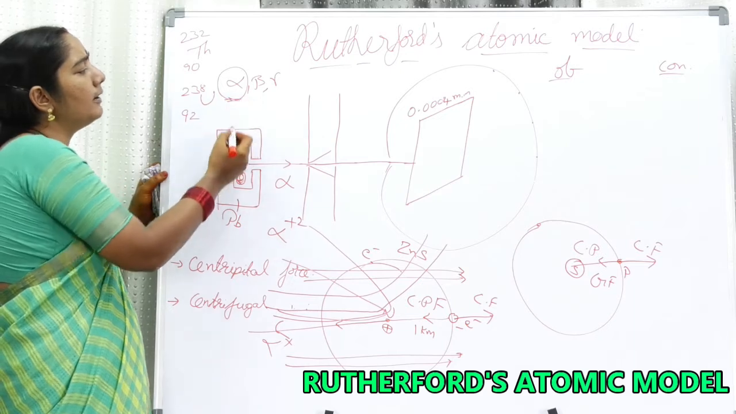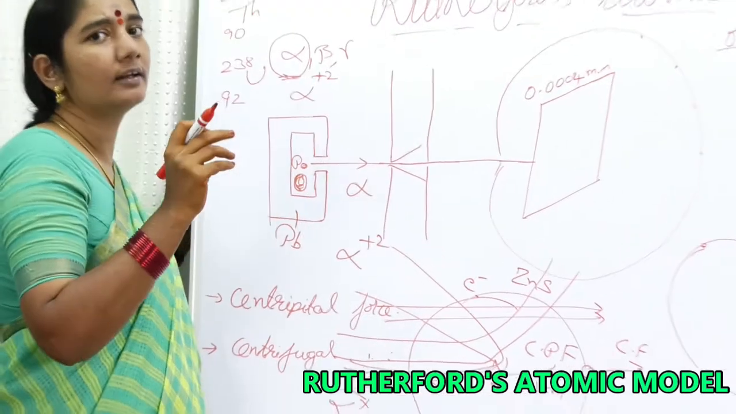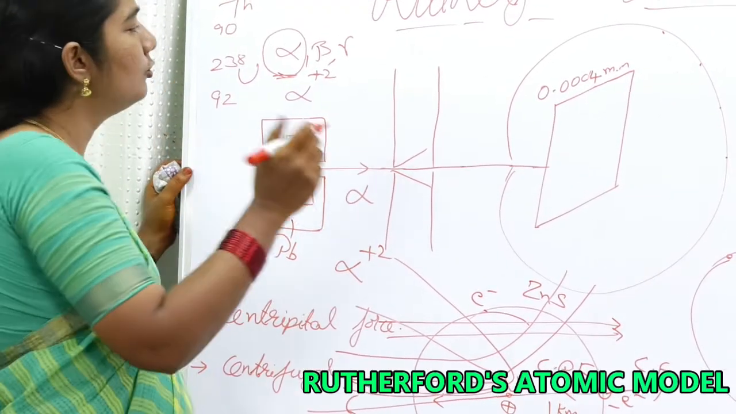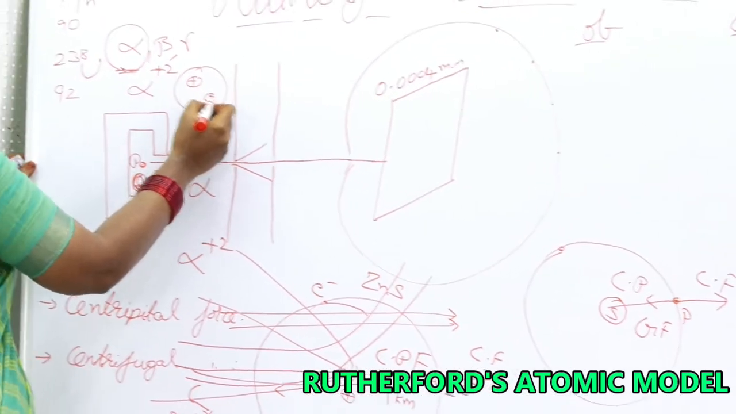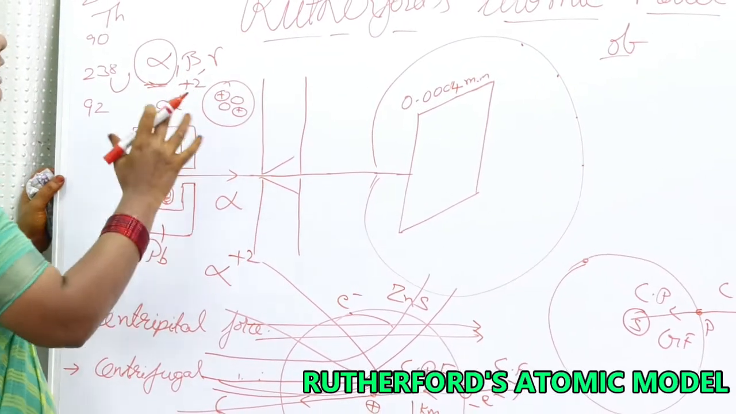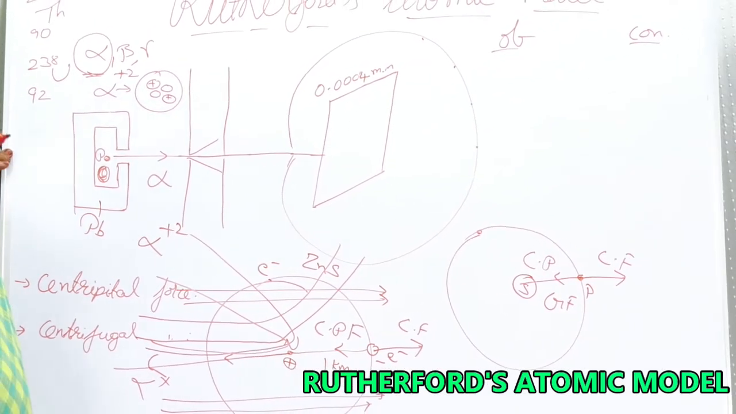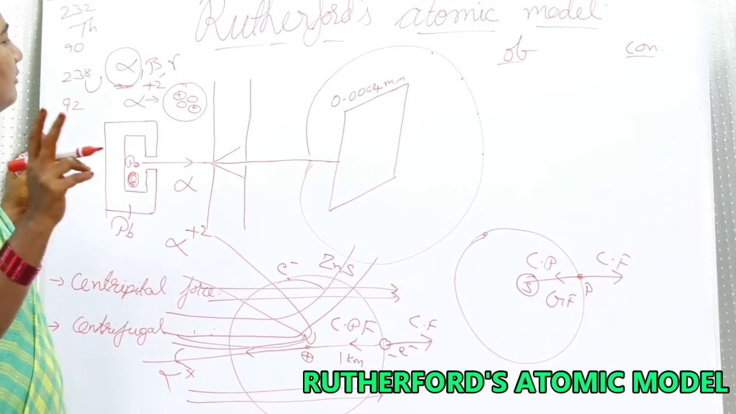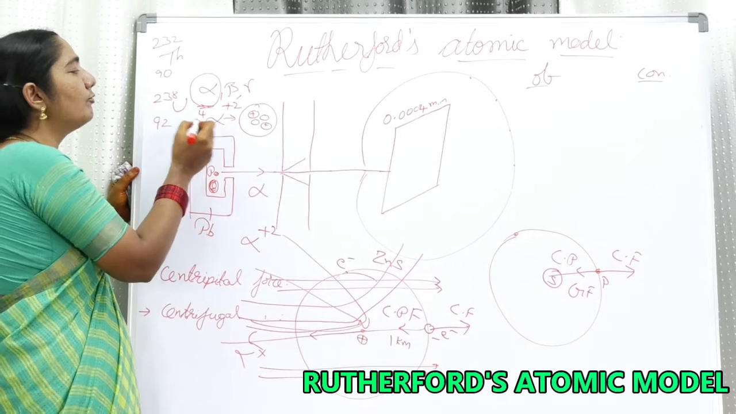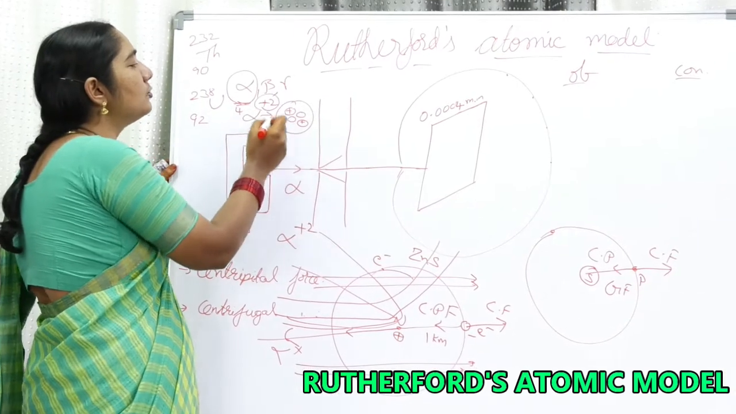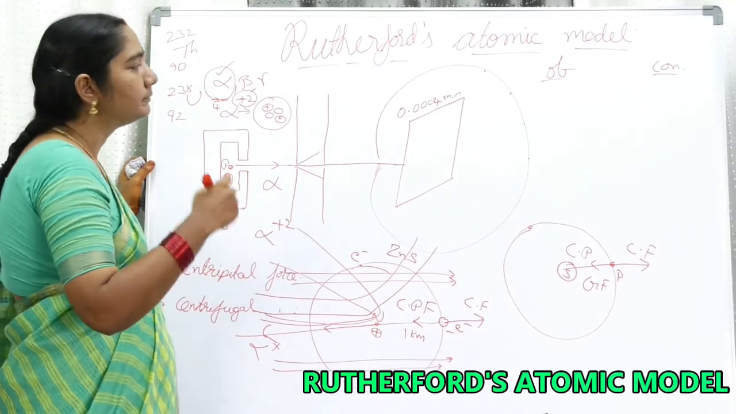The alpha particle has two positive charges, which means two protons are there and two neutrons are there. Two protons and two neutrons together are called an alpha particle. We call this an alpha particle. So, my dear friends, the alpha particle has a mass of 4 units and the charge is +2, because it has two protons. Now you understood what an alpha particle is.